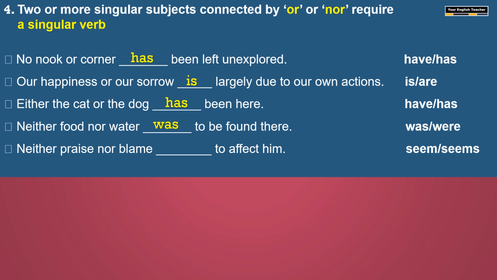Neither praise nor blame, here what do we need? Singular verb, seems. Like that, when you join two nouns or pronouns with or, nor, they are considered singular and we have to use a singular verb for them.